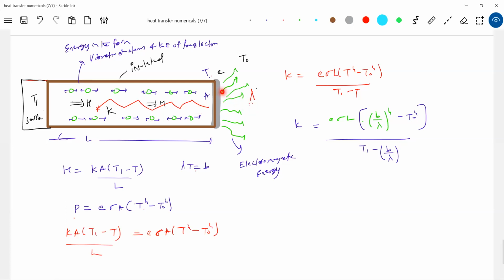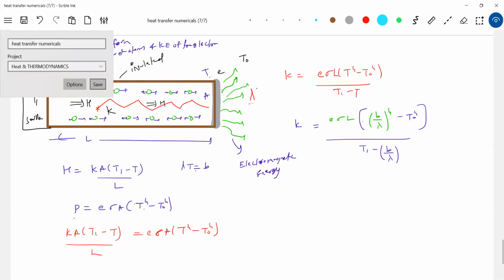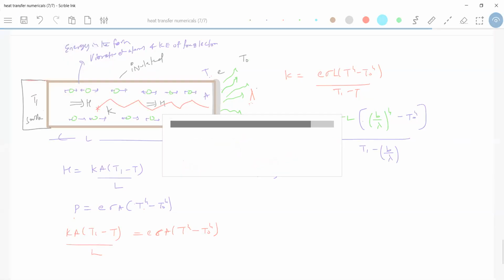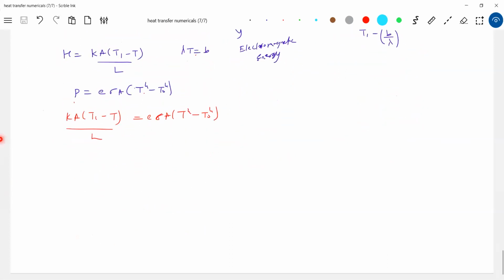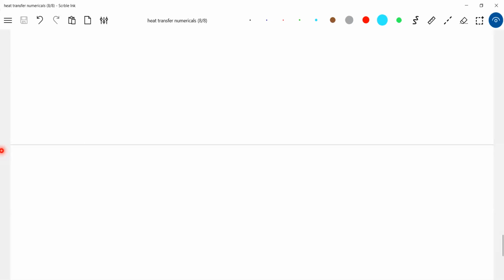So any body, all bodies radiate at all temperatures. Even this end of the rod will also radiate. That's what I mean to say. Don't think the rod will only do conduction. Even if I remove this layer, it will also start emitting radiation because it also has temperature and surface area. Able to accept this? This is very, very essential for us in our discussion.